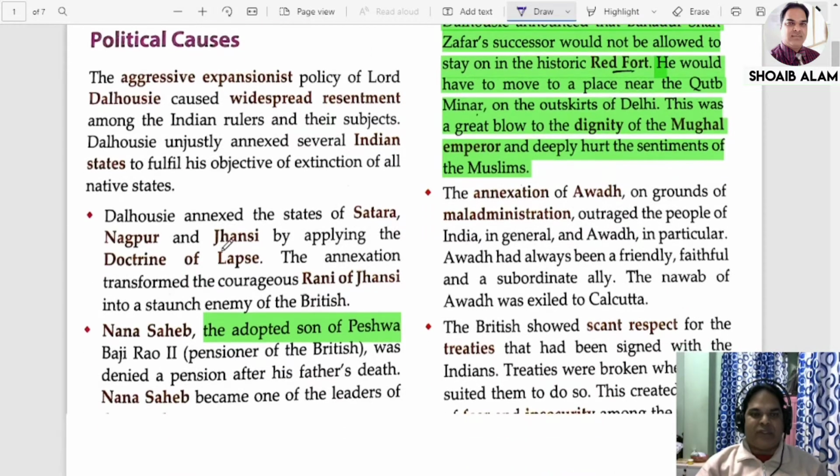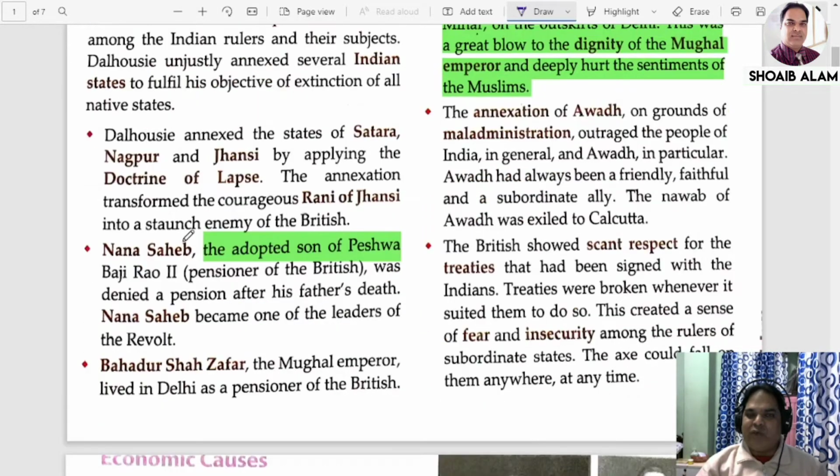Okay, the next one is Nana Sahib. Who was Nana Sahib? Nana Sahib was the adopted son of the Peshwa. You see here, adopted son. So as per the doctrine of lapse, this adopted son definitely would not get those facilities. That is why you can see here, Bajirao II, the pensioner of the British.